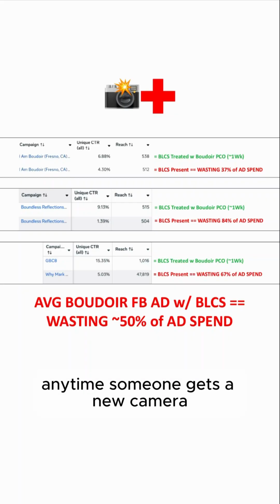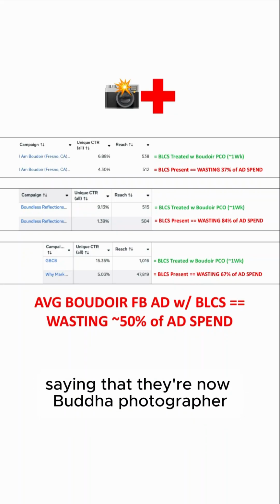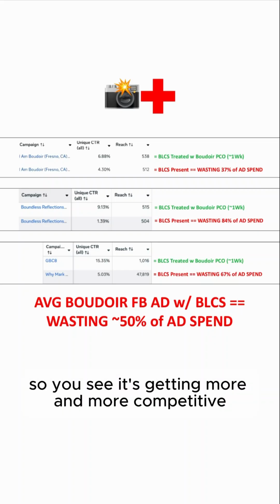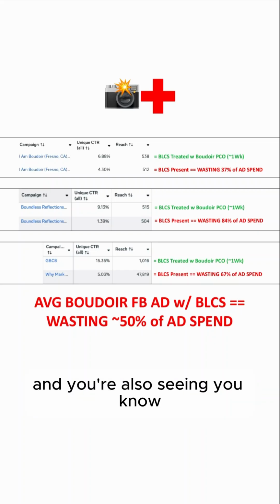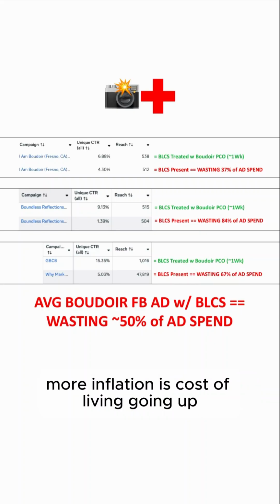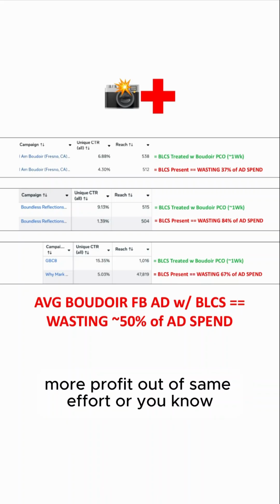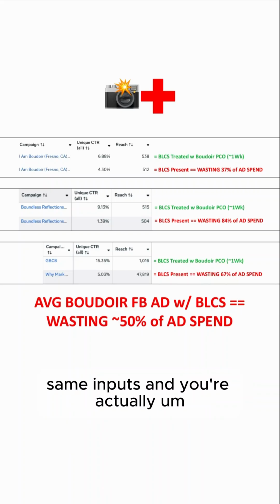And anytime someone gets a new camera, they're posting in the mom group saying they're now a boudoir photographer and offering sessions. So you see it's getting more and more competitive. And you're also seeing inflation, the cost of living going up. And so you've been optimizing other parts of the business, pulling more profit out of the same effort or the same inputs.